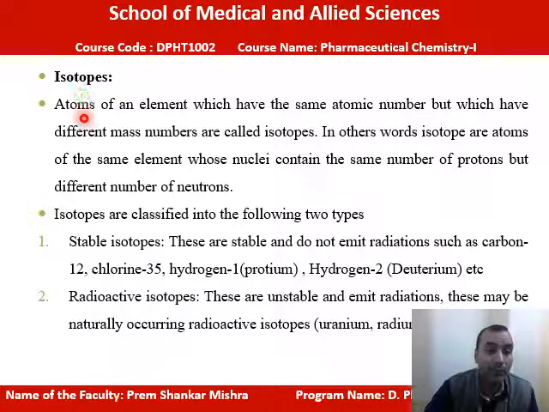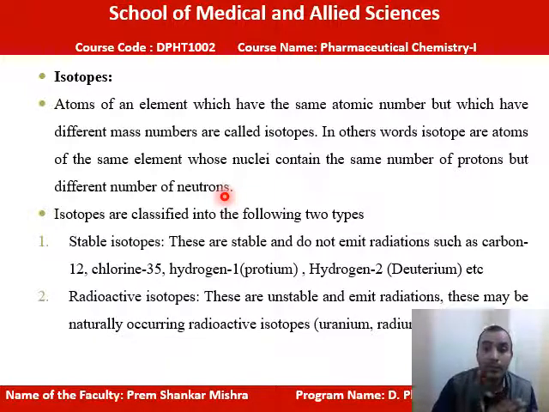It's a very important thing: isotopes and isobars. The atoms of an element which have the same atomic number but different mass numbers are called isotopes. In other words, isotopes are atoms of the same element whose nuclei contain the same number of protons but a different number of neutrons. That is called isotopes.